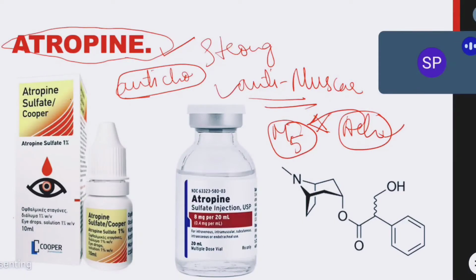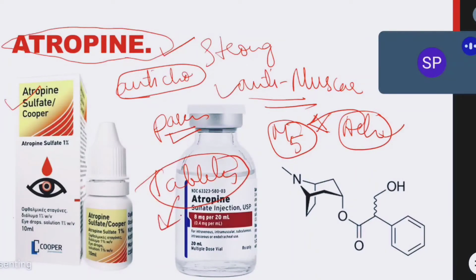Atropine is available as an injection form, very important. It is used parenterally, usually given IM as well as infusion, and it is also available as a topical solution used in eyes as eye drops. Sometimes atropine tablets are also available, but tablets are mainly used in animals.